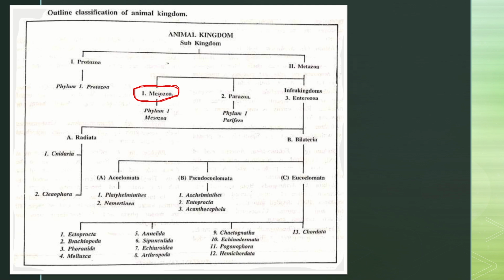Infrakingdom first, Mesozoa; infrakingdom second, Parazoa; infrakingdom third, Enterozoa. Metazoa is divided into three infrakingdoms: Mesozoa, Parazoa, Enterozoa.